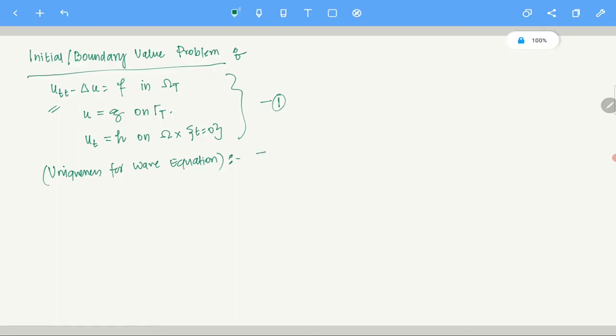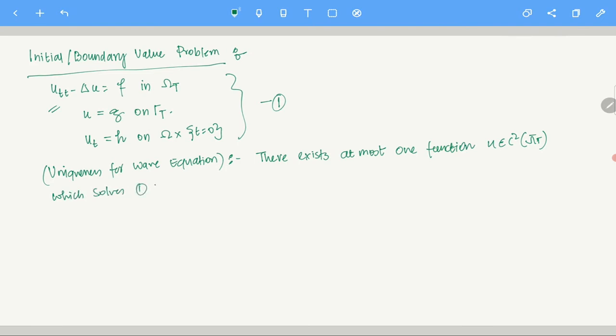So it says that there exists at most one function u in C2 of omega t bar, which solves 1.